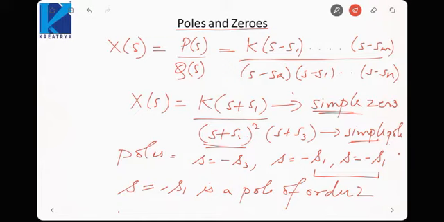So that we can define as the order, or it is also called multiplicity. That is, how many times the pole or a zero occurs at the same point. That is called multiplicity. Okay, whenever multiplicity is 1, it is called a simple pole or a simple zero.